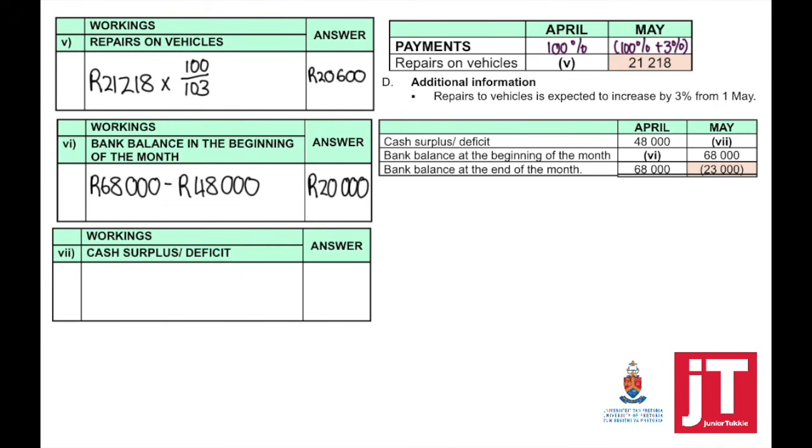Now the next one, number 7, is calculate the cash surplus or deficit. So if I look now at what is happening in May, we had a bank balance in the beginning of the month of 68,000. We ended up with a negative amount, an unfavorable balance of 23,000. So this means to find out what is the cash surplus or deficit, I need to add those two totals, and that will mean we had a deficit in May. A deficit means that our payments exceeded our receipts.